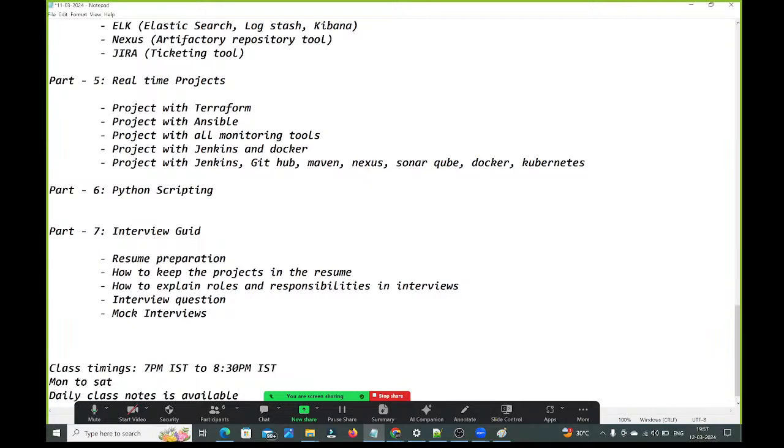Simultaneously I will prepare the notes for you guys. You are not required to take any running notes. Whatever is coming from my mouth, I will keep on the notepad. Once class is completed, I will share that notepad so you can go through it and recollect what we discussed in the class.